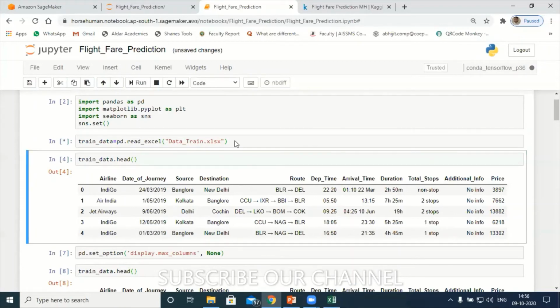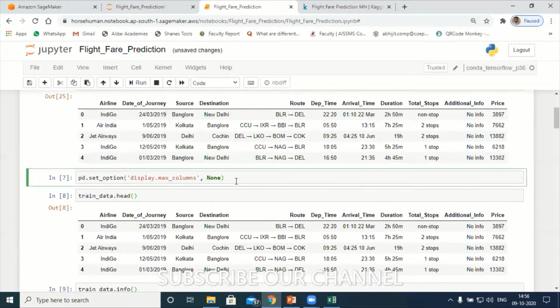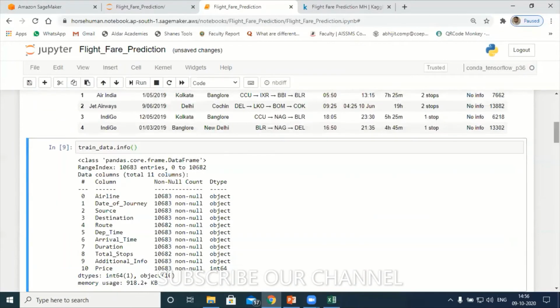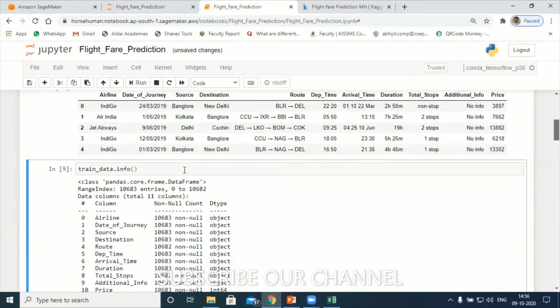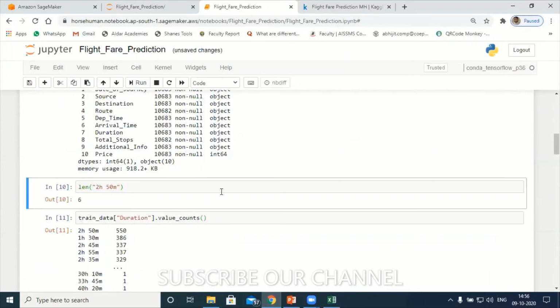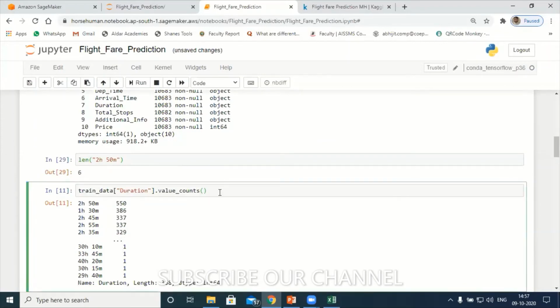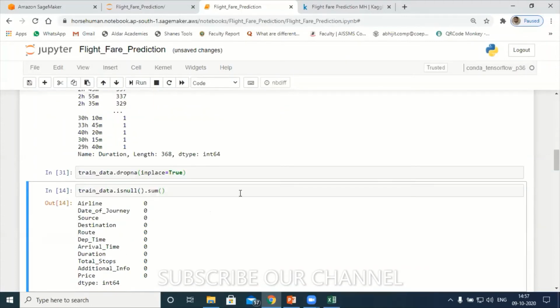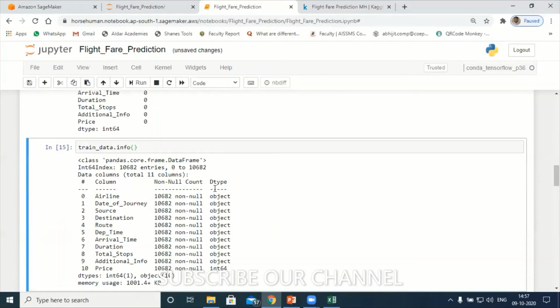Shift. Okay, train data. Again, maximum value none. So head. Hope there is no problem here. Can you see this, participants? So far it's good. Train data information. Okay, no problem. I don't want size again. Let me run this again. So here, drop NA. Let me check for the null values. Data info. Okay.